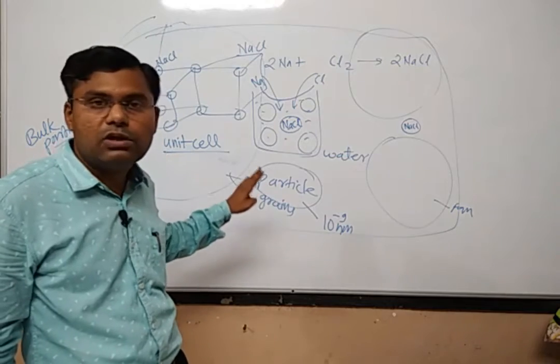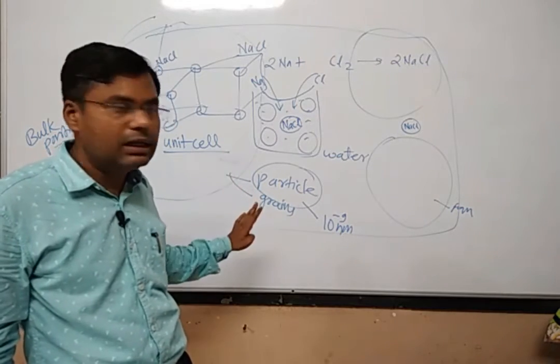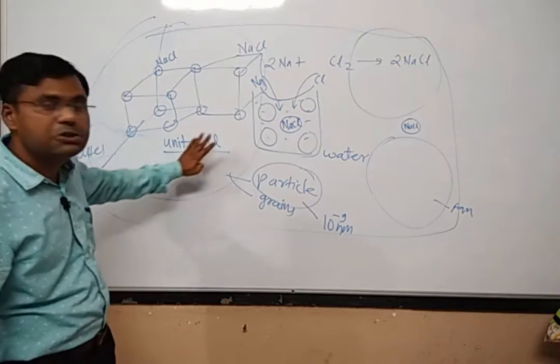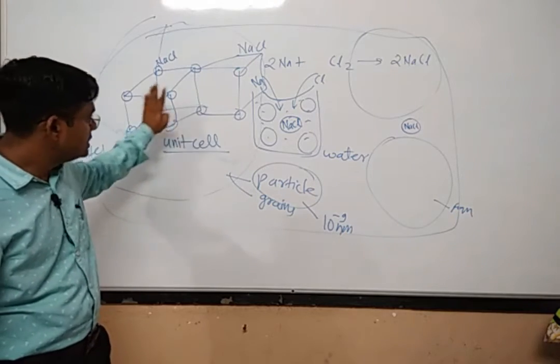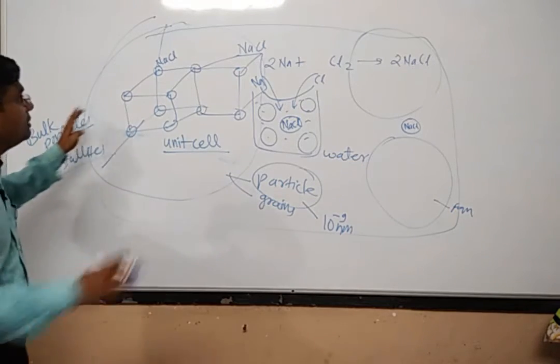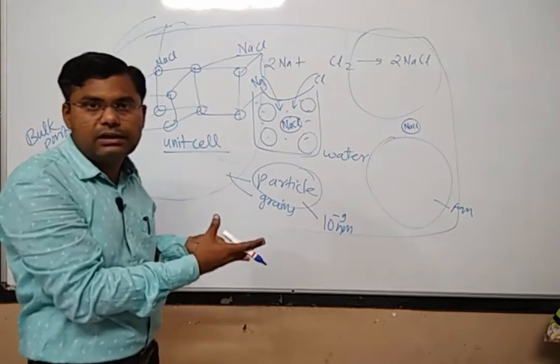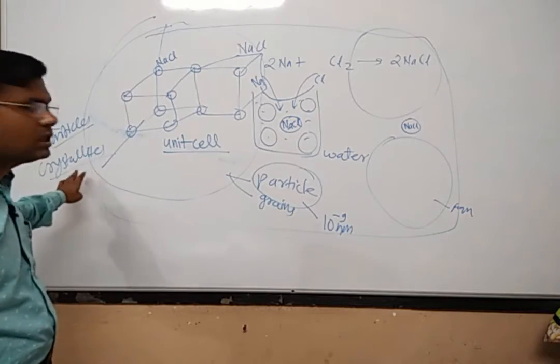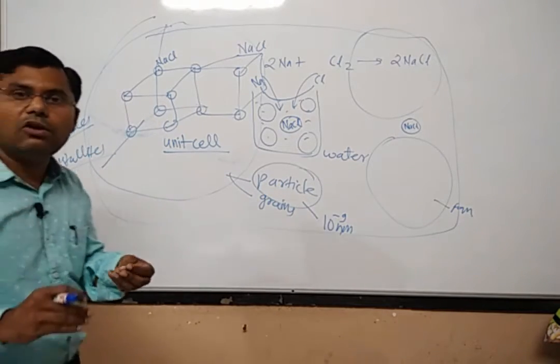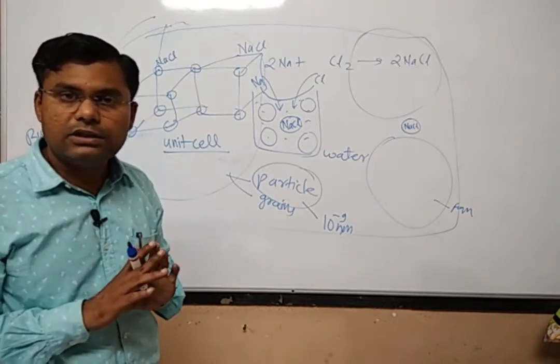Then only will it be called a nanoparticle. So this is the definition of particle. The bigger thing will not be called a particle. It should be called a bulk particle or crystallites. Normally we call everything a particle, but it is not like that.